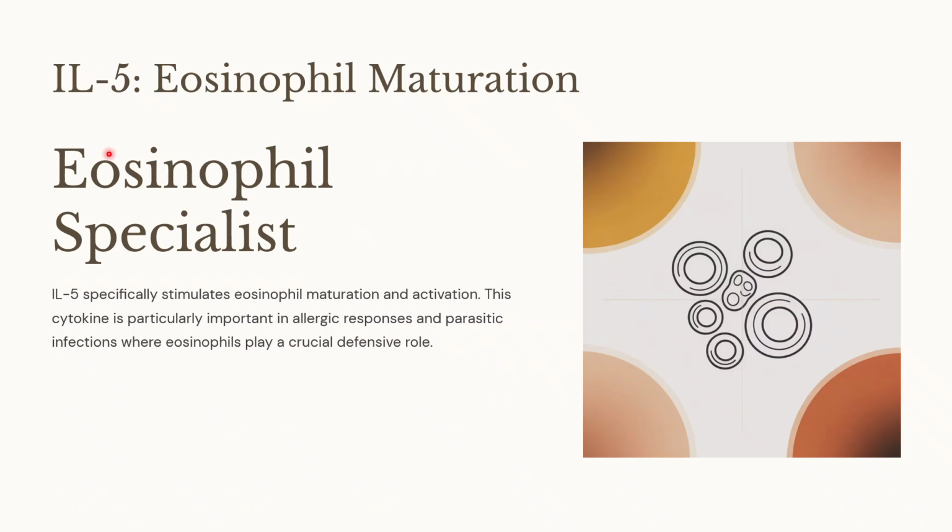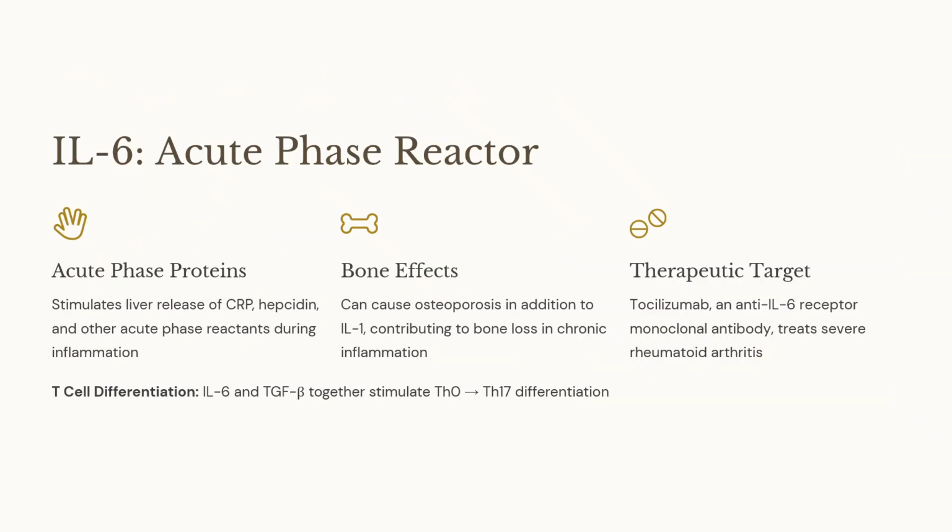Interleukin 5. So I have another clue for you to remember this. Interleukin 5, 1, 2, 3, 4, 5. What is the fifth letter? A, B, C, D, E. So interleukin 5 is the one responsible for eosinophil maturation and activation. So this is important in allergic responses and parasitic infections where eosinophils play a crucial, defensive role.